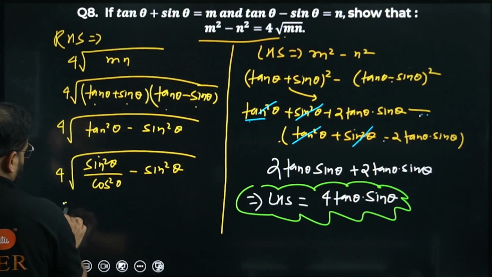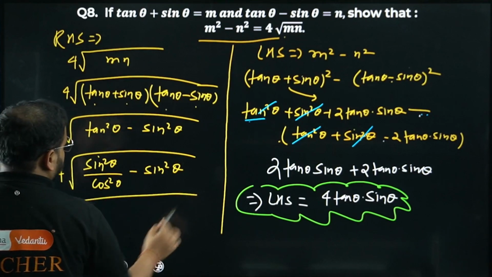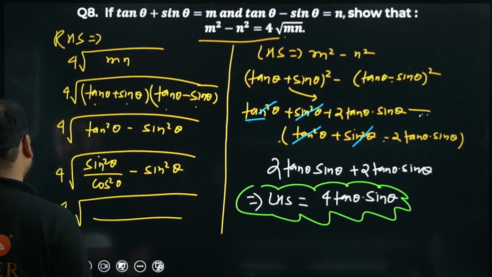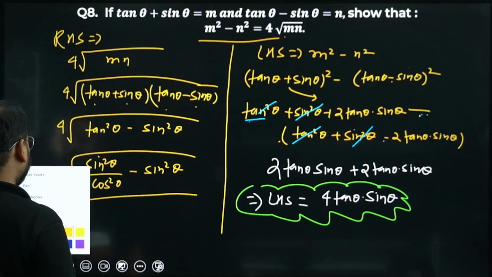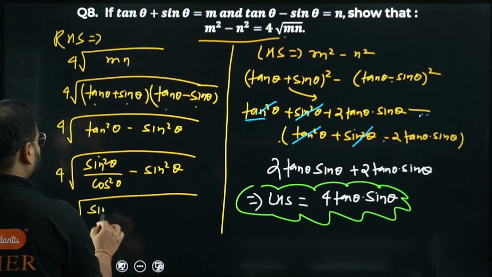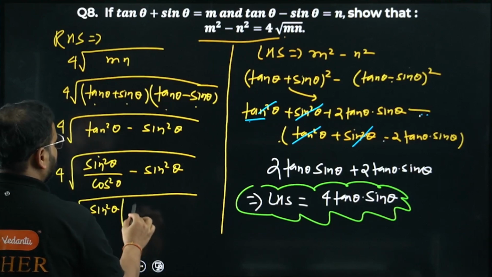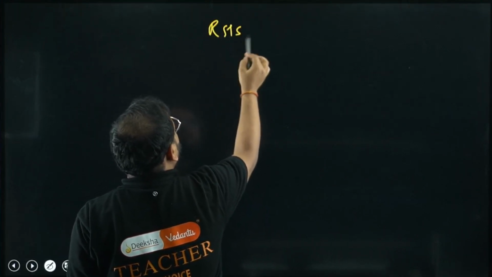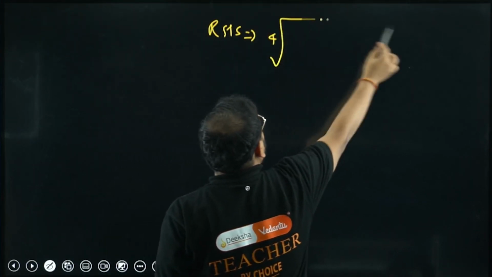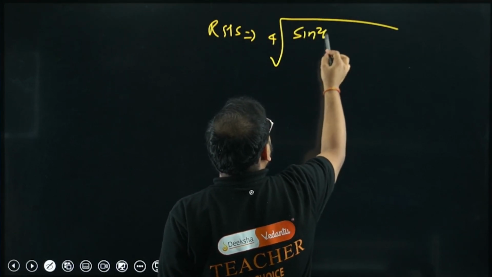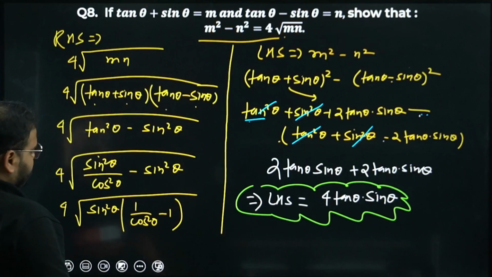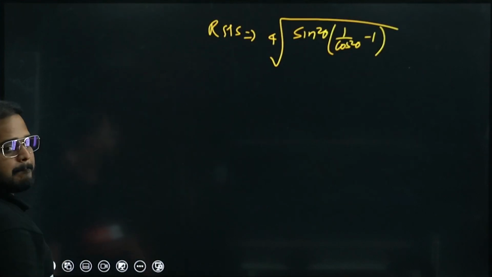Great. 4 is outside. Take here LCM. But before I do that, I don't have to do like that. What I'm getting? Take sine square common, sir. What I'm getting for the first term? 1 upon cos square theta minus 1. Please check. So I will continue over here for the RHS. What I had for RHS as 4 times of root. I'll write this thing again. Sine square I had taken common. I have 1 upon cos square theta minus 1. Please cross check. Same thing is written over here and here as well.